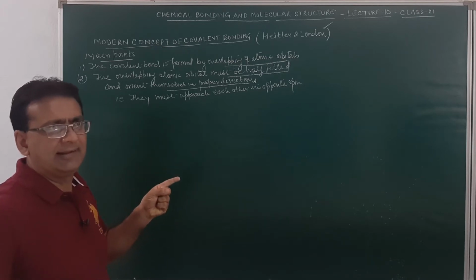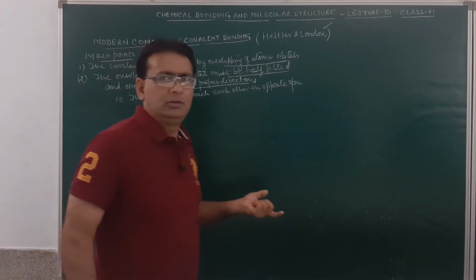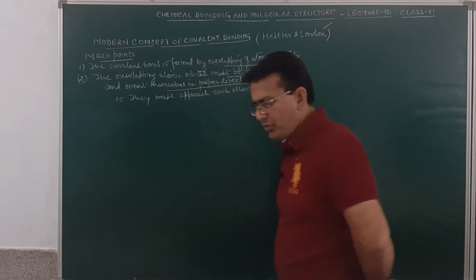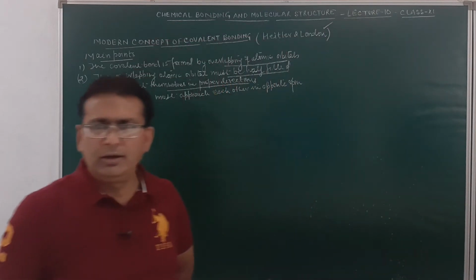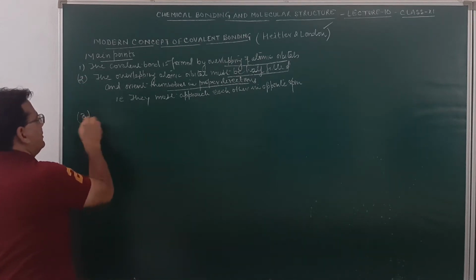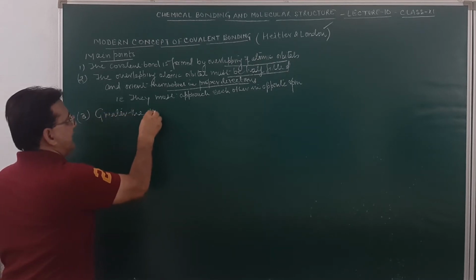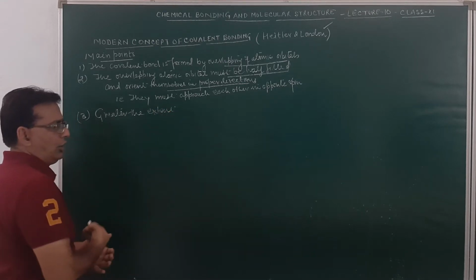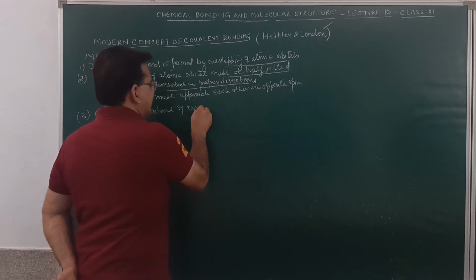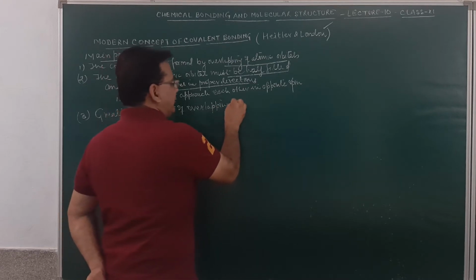However, there are certain cases when a pair of electrons will participate. That will be discussed as aberrations in this theory, and we will come across the valence bond theory in that case. The next point is: greater the extent of overlapping, stronger is the bond formed.